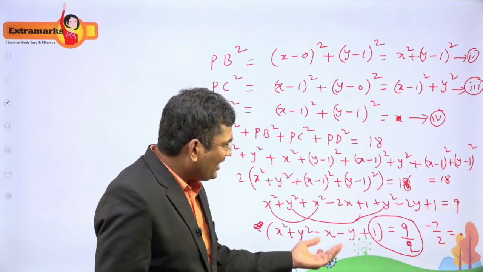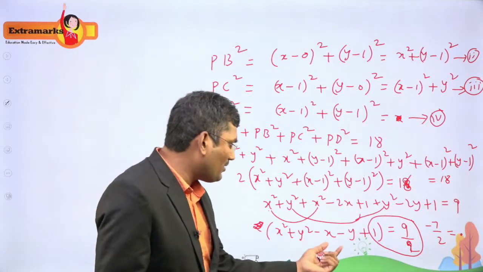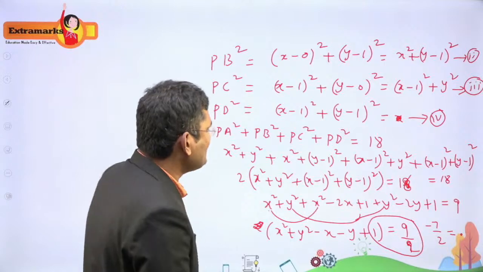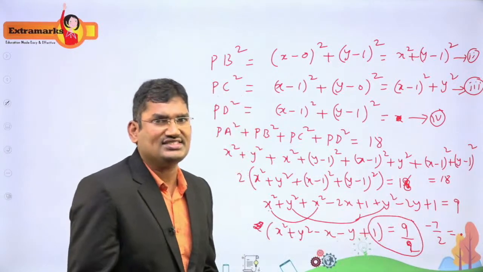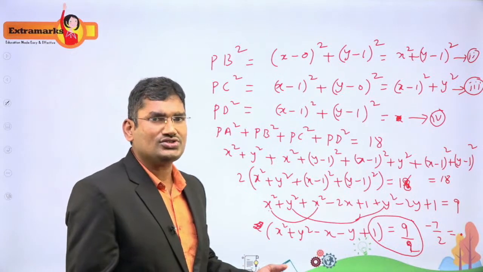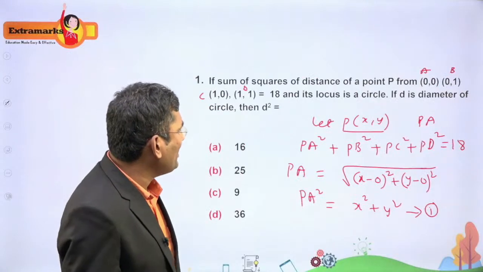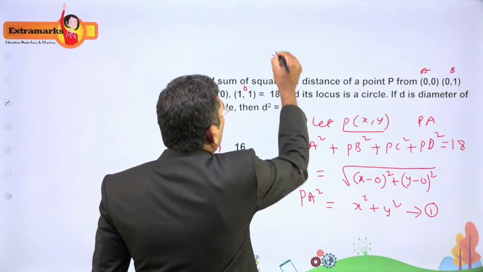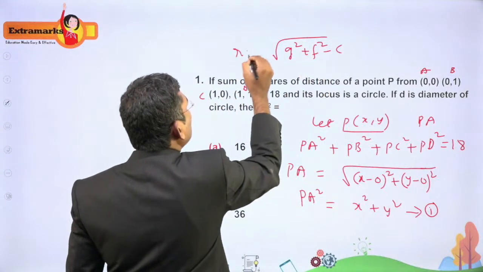Then what is the radius of this circle? Root of g square plus f square minus c. What is the center? The center is clearly 1 by 2, 1 by 2. And the constant c is minus 7 by 2. So the formula is square root of g square plus f square minus c, which is the radius, right?